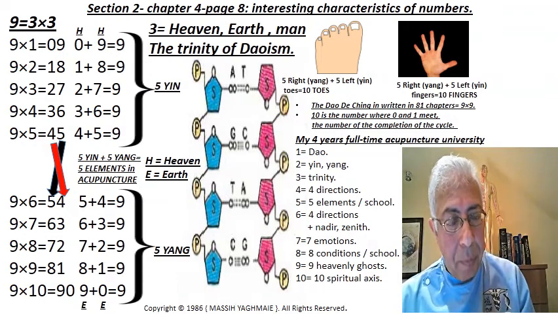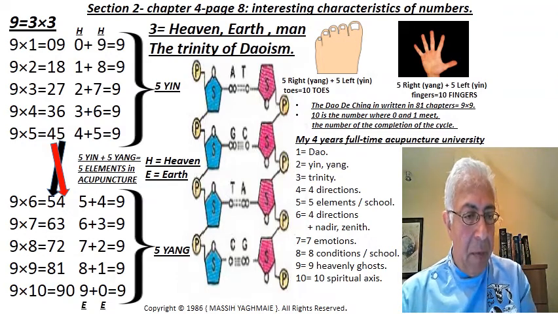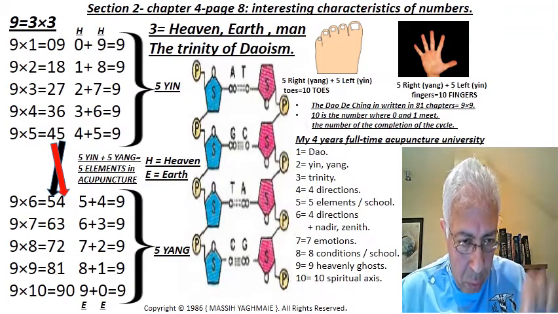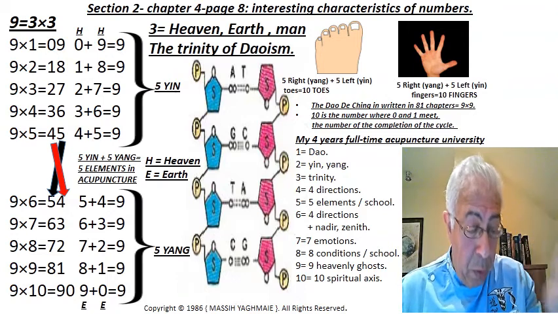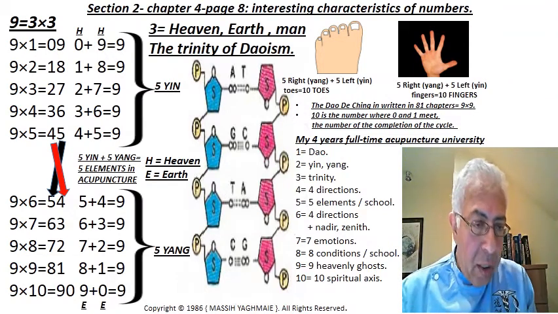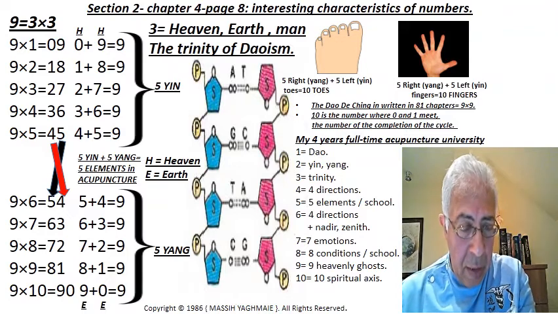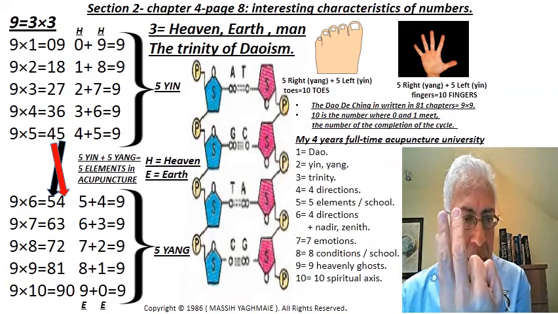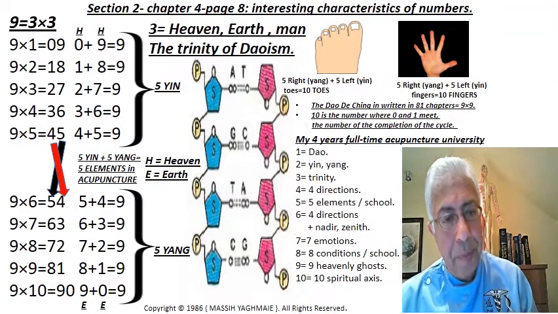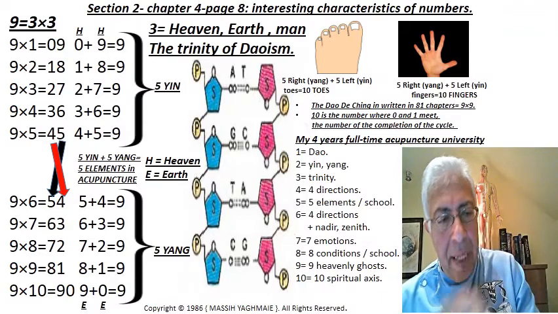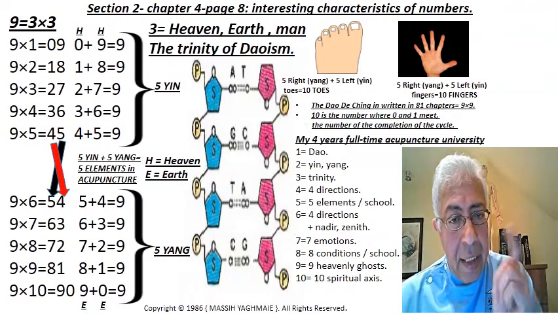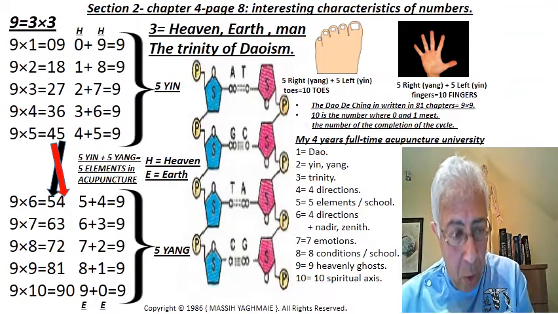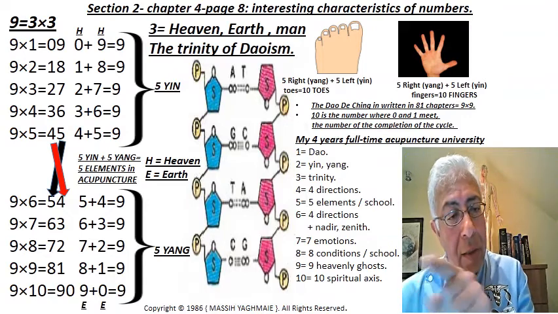Now, the thing about numbers is interesting because, as we said before, the whole universe is based on numbers, from 0 to 9. Now, there are some interesting things about numbers. For example, number 3 is heaven, earth, man, the Trinity of Taoism. Now, number 9 is heaven, earth, man times heaven, earth, man. So that's number 9. There is an interesting factor about number 9, because 9 multiplied by 1 is 9. So add 0 and 9 is 9.